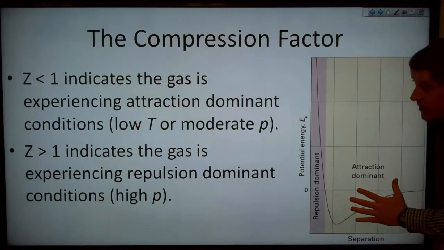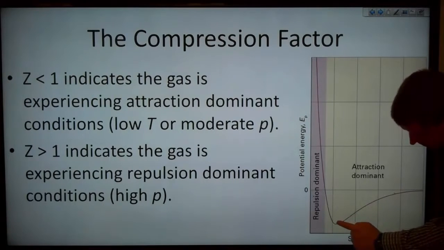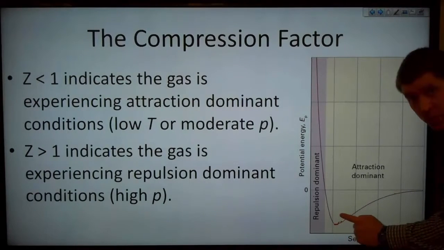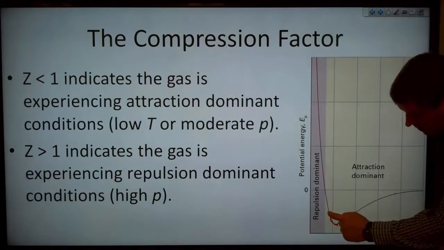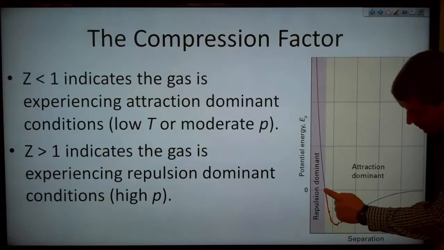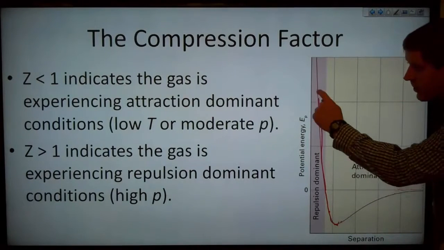This is for a fixed temperature. As those molecules get closer together, they attract each other more, until they start to repel each other. At this point, the repulsive forces overcome the attractive forces, and now it goes back up, and the potential energy gets to zero, and then the potential energy becomes much, much higher.